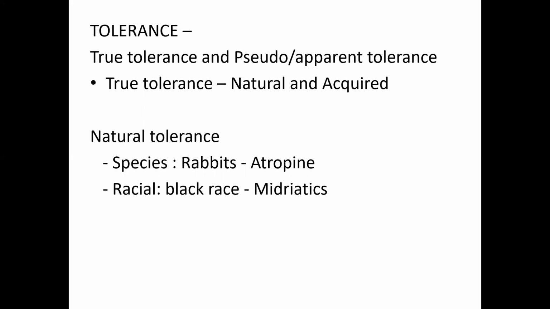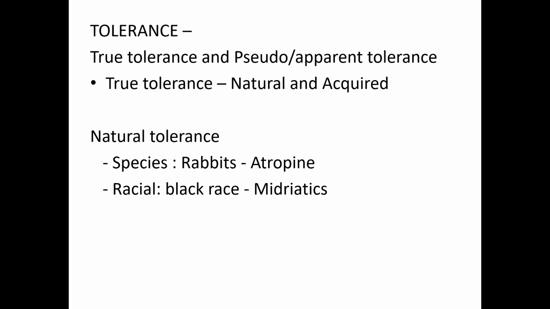Natural means some species tolerate larger amounts of atropine. An example is rabbits. Rabbits can tolerate larger doses of atropine because of the presence of atropine esterase in the blood.